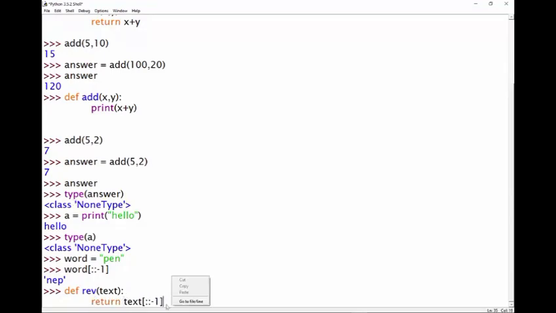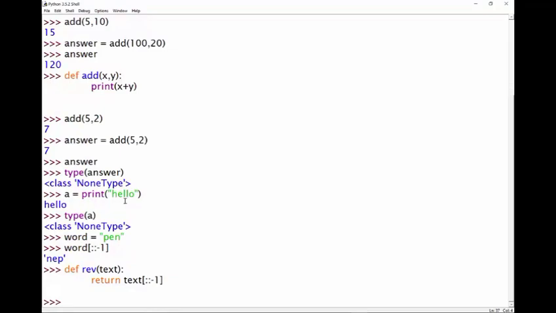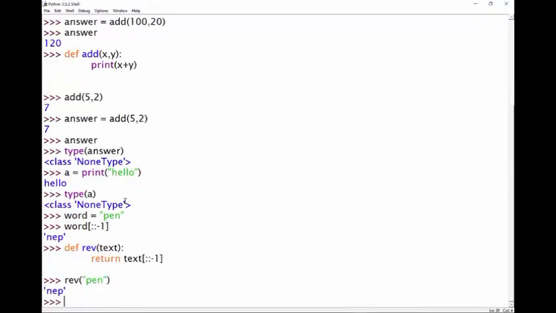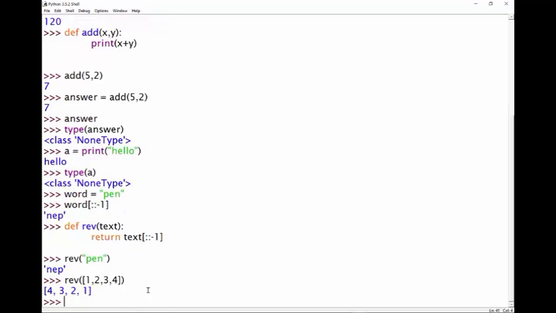Now, if I run this, so let me just click that enter. We've now defined that function properly. And if I run this and I type rev and I give it the parameter of pen, we're going to see that we get nep back. Now, this is also going to work with lists, right? Because this trick that I showed you here just works for Python iterables. So I could type in rev of, let's have a list 1, 2, 3, 4. And it's going to give us back 4, 3, 2, 1. So fabulous. We now have a function that can reverse any Python iterable. And the best part is it only took 2 lines of code. Awesome.